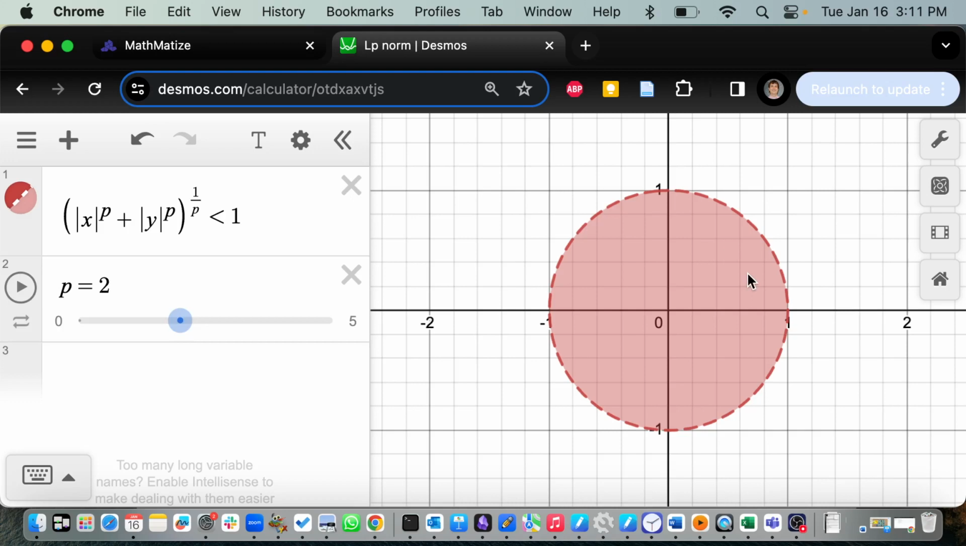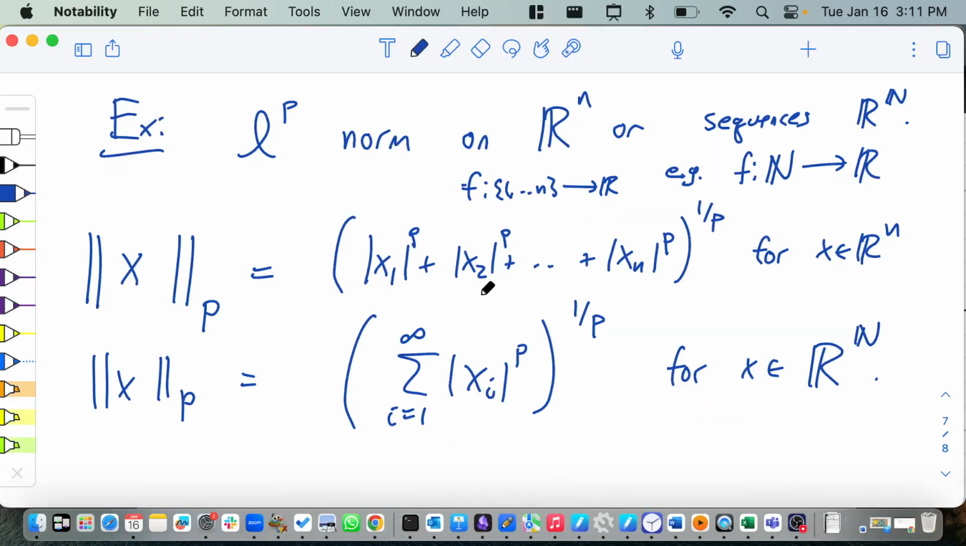That's because when p equals 2, this is the ordinary Euclidean length, right? So this formula, when p equals 2, is: take the square of all the components, add them together, and then take the square root. That's the ordinary Euclidean norm. This is how regular people measure vectors when p equals 2.